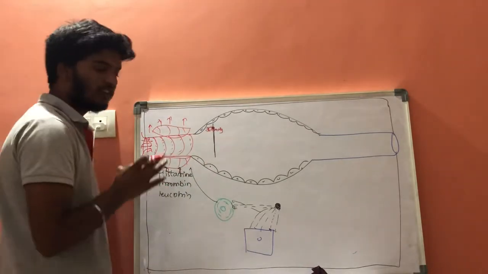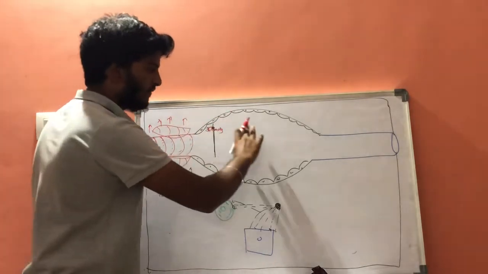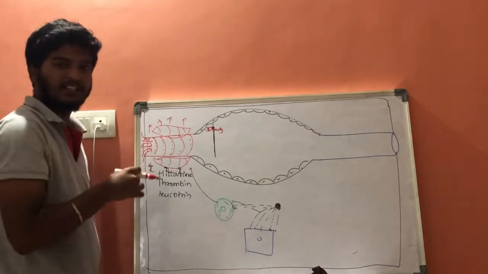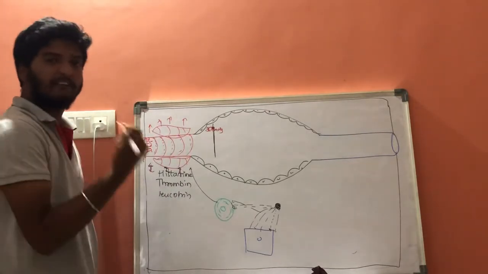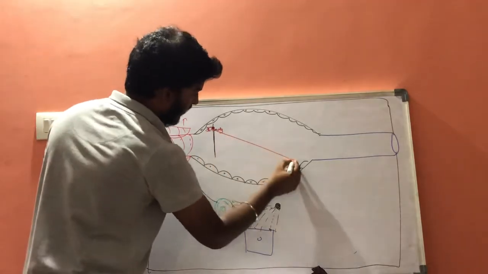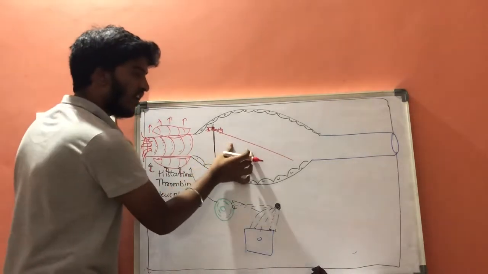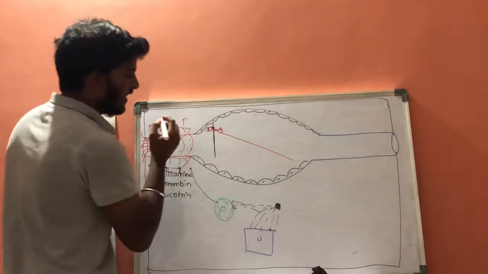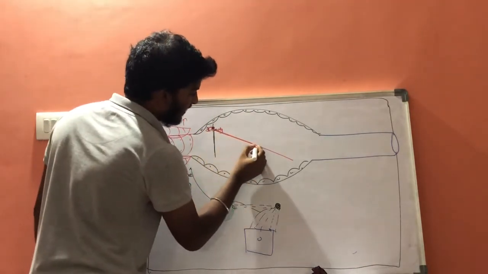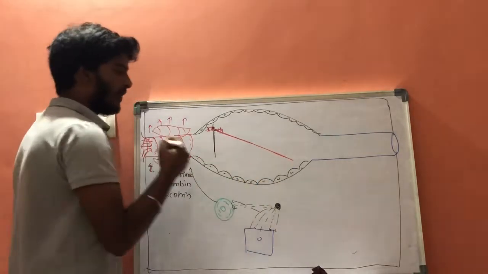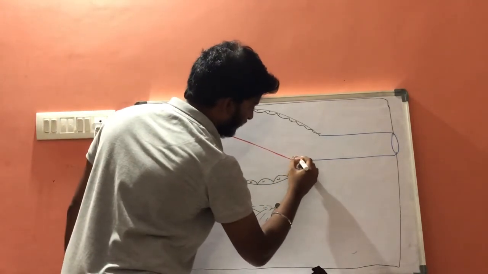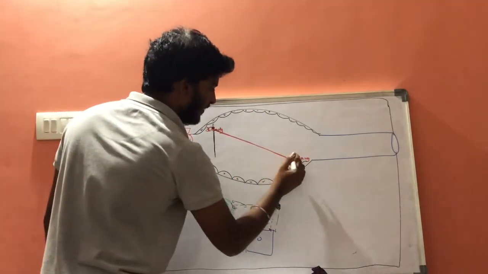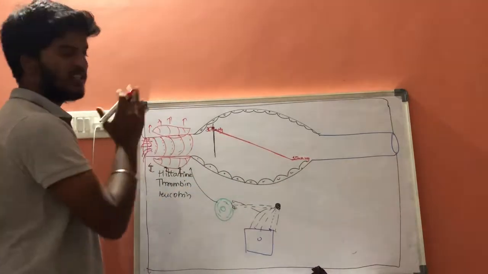Now, as the blood moves from arteries, from capillaries to the veins, this 35 mmHg hydrostatic pressure will get decreased in a normal functioning microcirculation. It may be 25, or else it may be 15. Let us think this is 15.